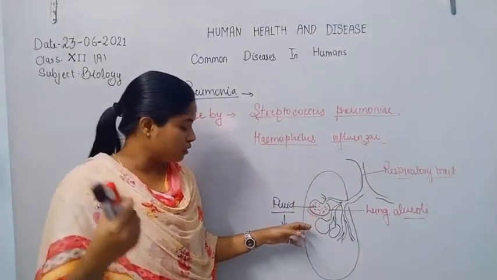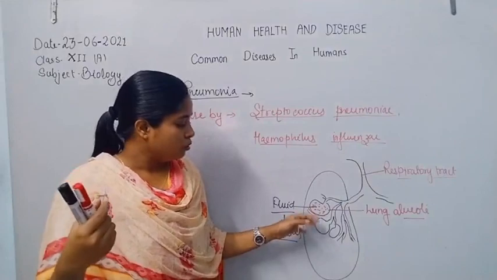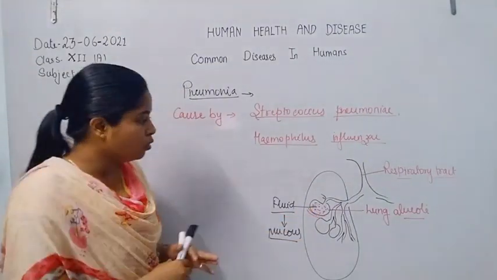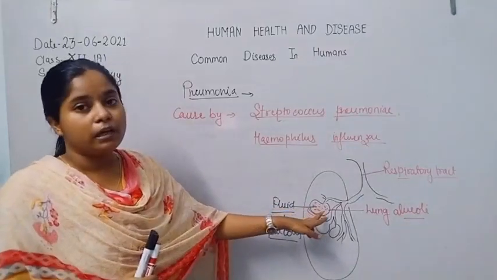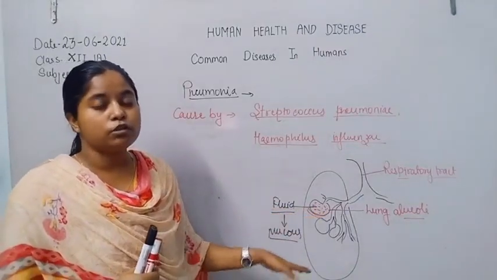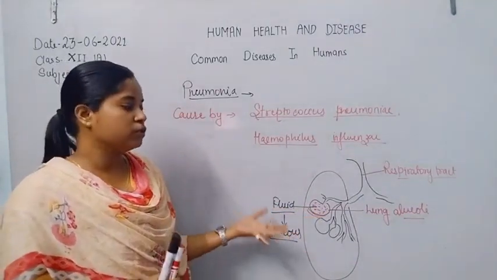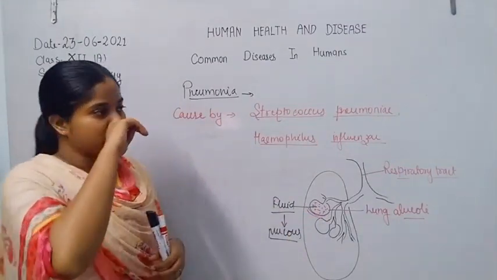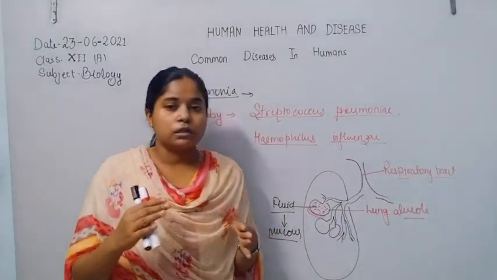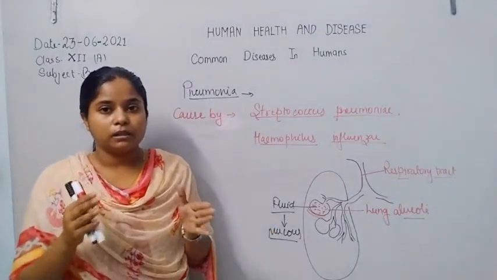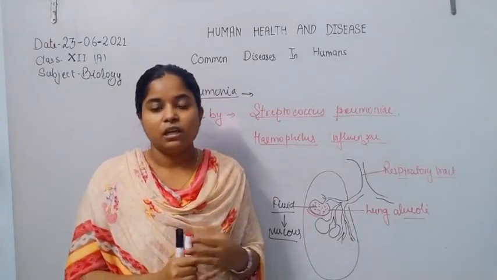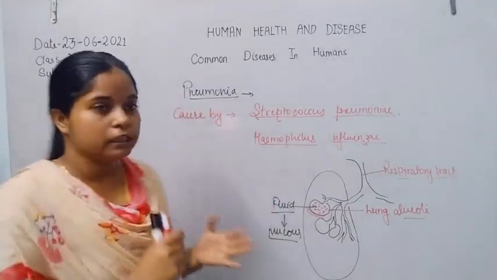So because of the low oxygen level in the lung alveoli, the RBCs are not able to pick up oxygen, and they are not able to transfer it to the other body tissues. Due to this, the overall oxygen level of that patient decreases, and eventually this leads to death.